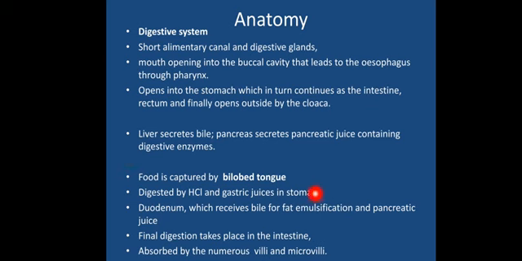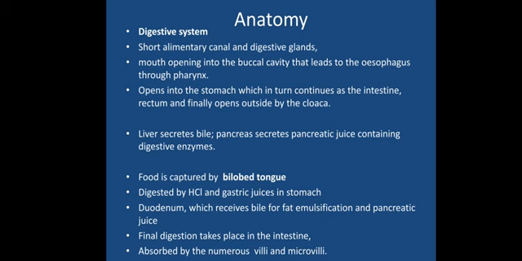The duodenum receives the bile for fat emulsification and the pancreatic juice. The duodenum is the start of the intestine, where it receives the chyme from the stomach. It also receives the bile juice from the gallbladder, or we can say the liver, and the pancreatic juice containing different enzymes from the pancreas. The fat gets emulsified, and other nutritive substances like fats, proteins and carbohydrates get digested with the help of pancreatic juice.